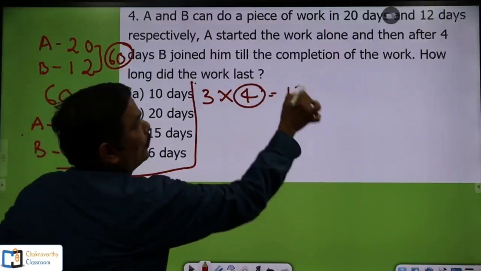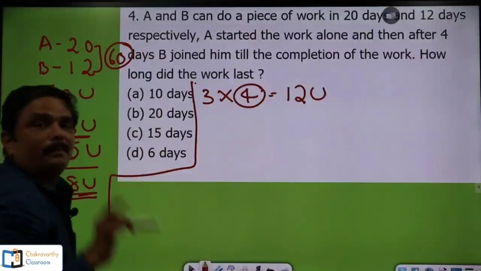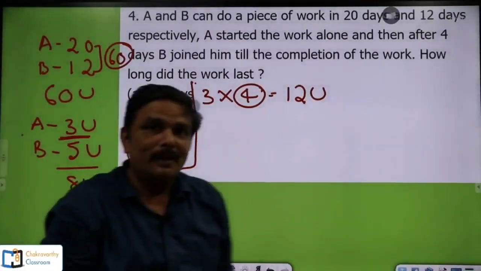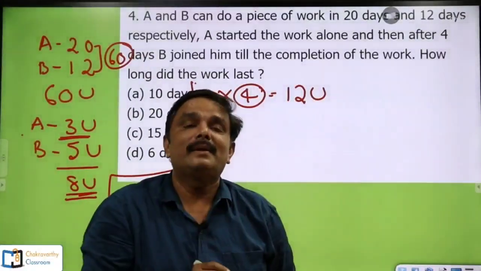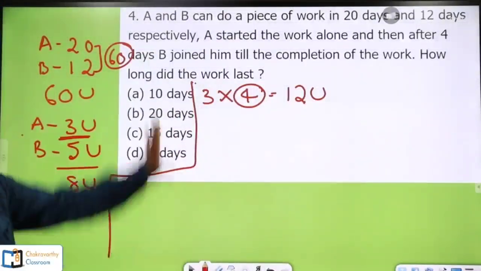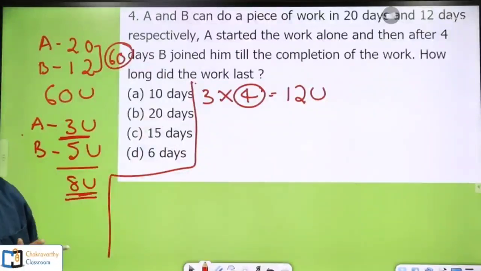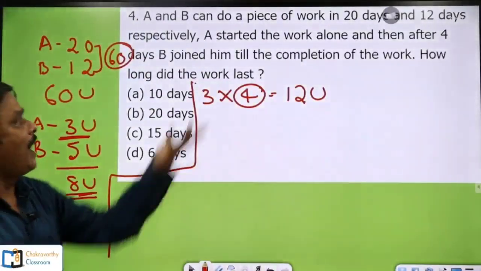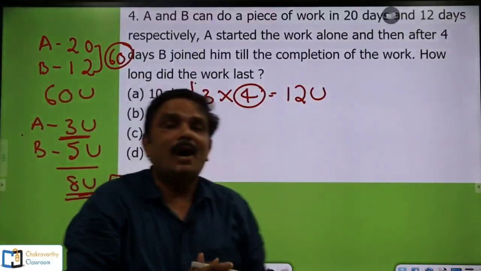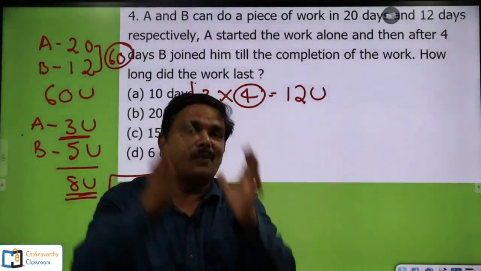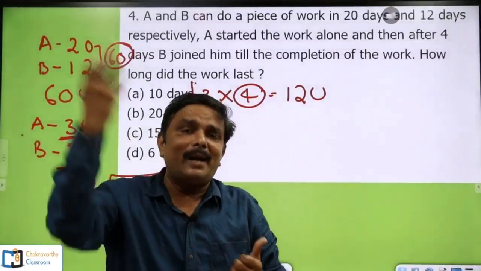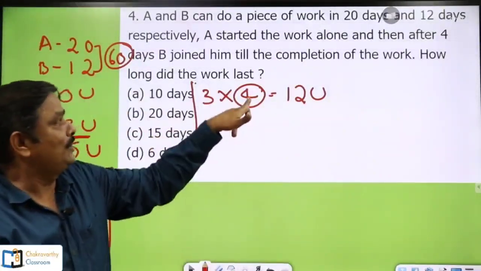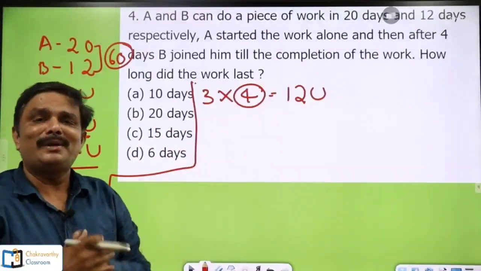So 12 units of the work is completed by A alone without the help of B. After that B joined A, then they have completed the entire work. Now simply after B joins A, in how many days they can do the remaining work you register first. Add up those days and these 4 days you will get the complete answer.